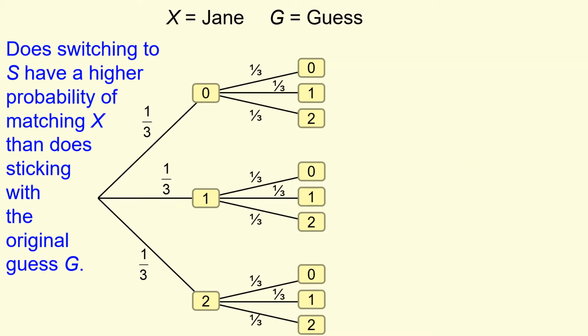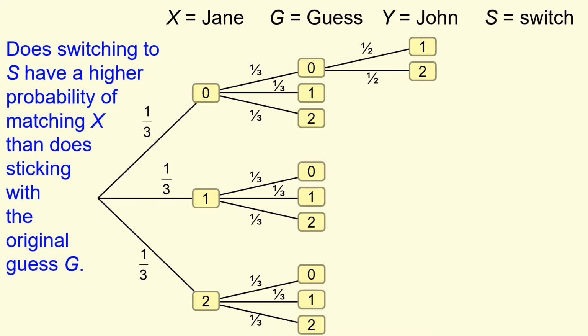Let's keep going. Does switching to S have a higher probability of matching X than sticking with the original guess G? Well, let's put John in here now. So if Jane guessed 0 and I guessed 0, then John can either choose a 1 or a 2 with probability of half.